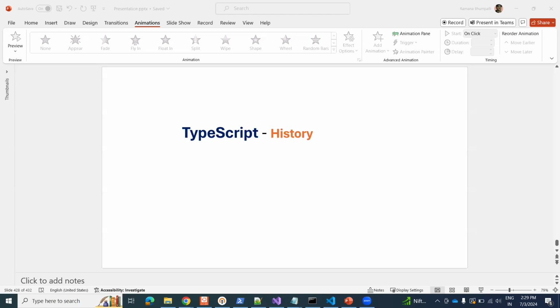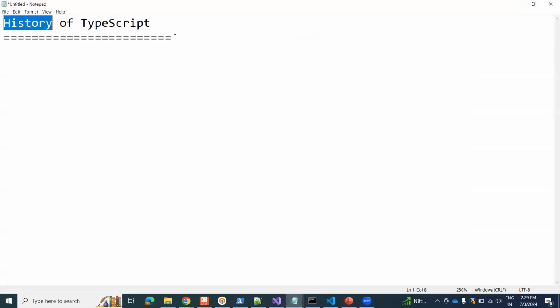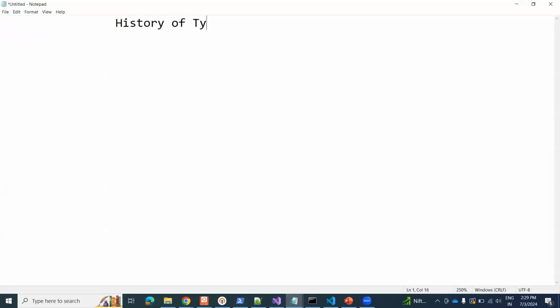Okay, so let me go back to my notepad here to explain the history of TypeScript. TypeScript was invented by Anders Hejlsberg. As I said, he's a member of the C Sharp development team, and he started working on TypeScript at Microsoft in 2010.